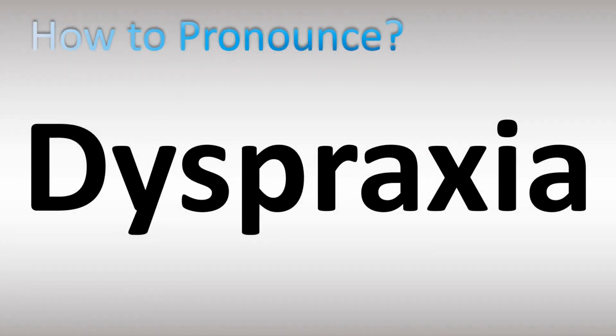The name of this developmental disorder that affects movement and coordination: Dyspraxia. Let's break down the pronunciation. Three syllables: Dis, prak, si, a. It's actually four syllables. Stress on the second syllable, the prak syllable.